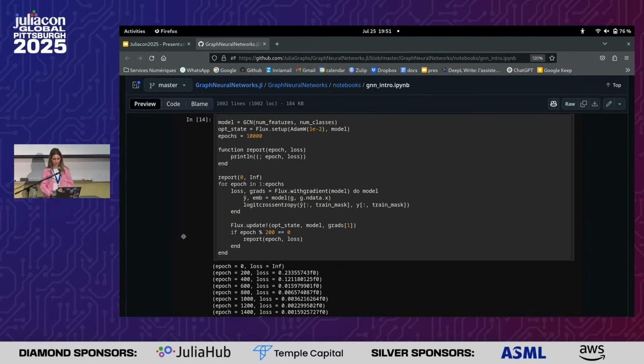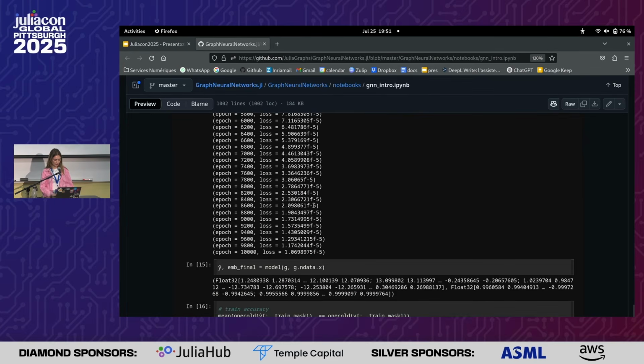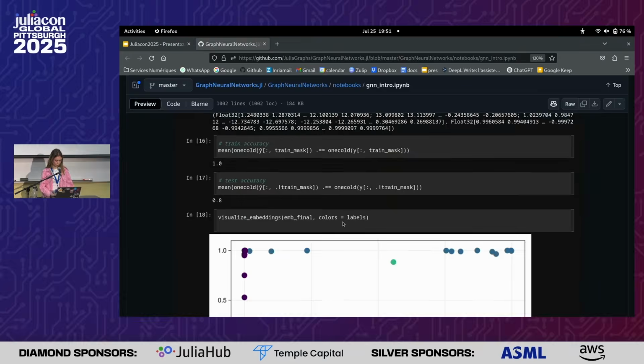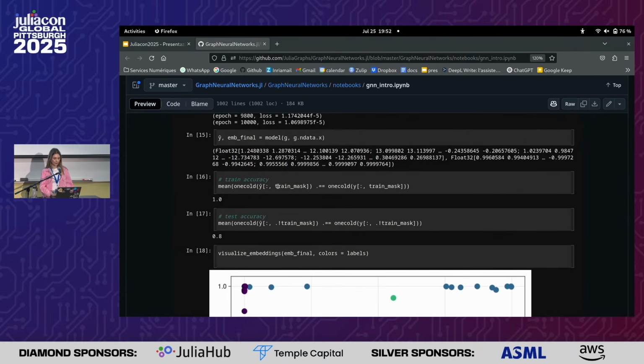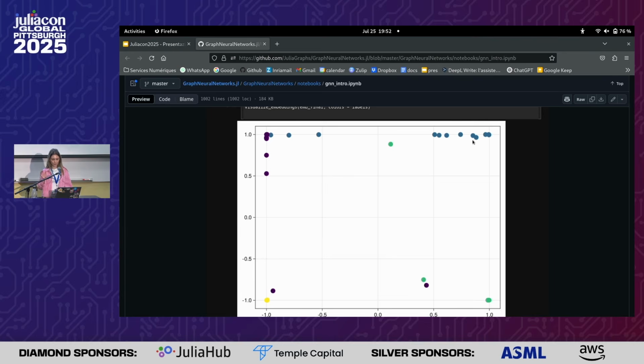Then here, this is the training loop that I described before, and we can see that the loss function is decreasing. We have that the training accuracy goes to 100, and the test accuracy is 80. And this is the final embedding. And we see that in this upper part are the blue nodes, and then on the other side there are the yellow nodes, the purple nodes, and the green nodes.